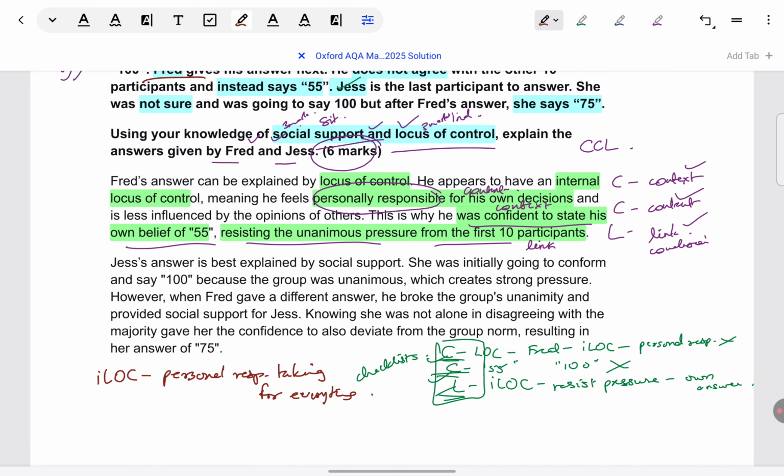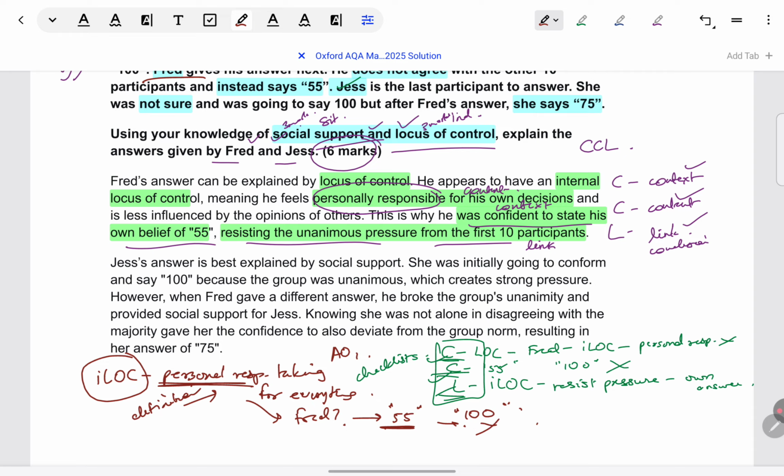So once you've understood it is internal locus of control, think about what is the definition that I had learned for it. Of course, you do not have to write the definition by itself, that is AO1. But then start breaking it down. Take one word. Okay, internal locus of control, personal responsibility. How is Fred showing personal responsibility? Oh, he's giving his own answer. He's saying 55 when others are saying 100. He must be feeling personally responsible, because if he felt they were responsible, he would have given the same answer. But he's not doing that. So talk to yourself that way.